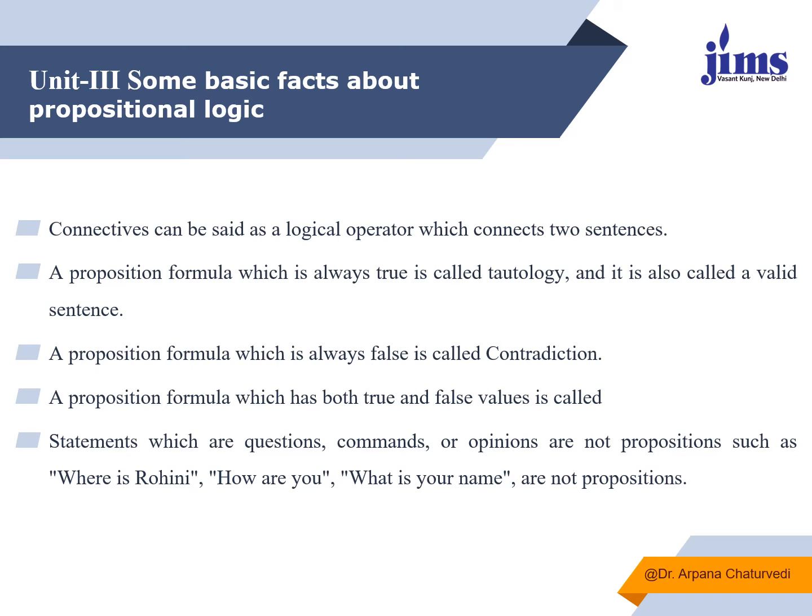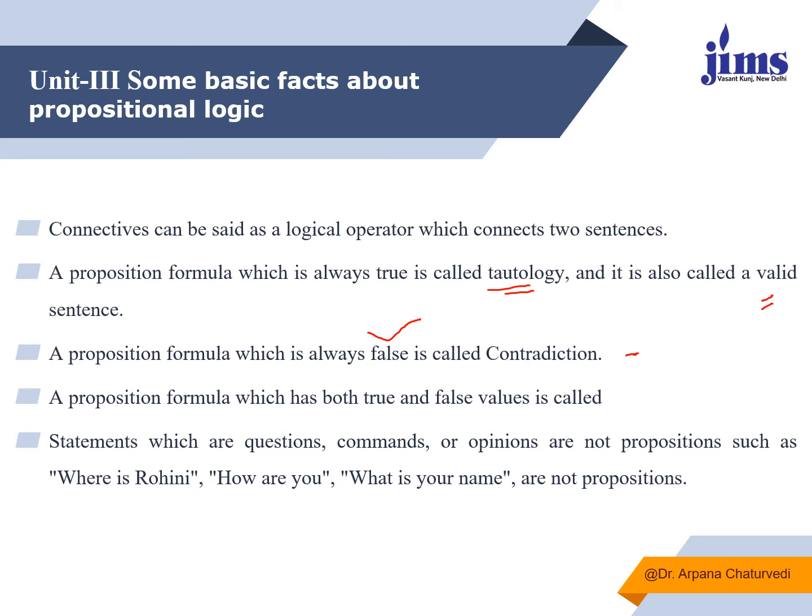A proposition formula which is always true is called a tautology, or a valid sentence. So we have to check this also. And a proposition formula or representation which is always false is known as a contradiction.